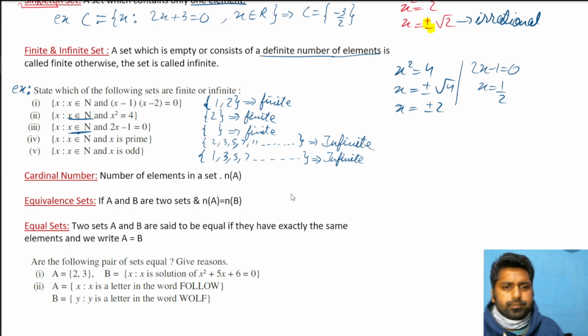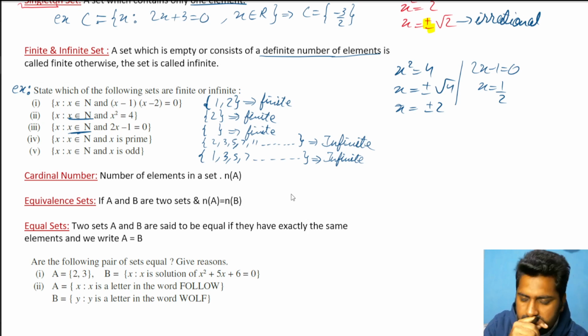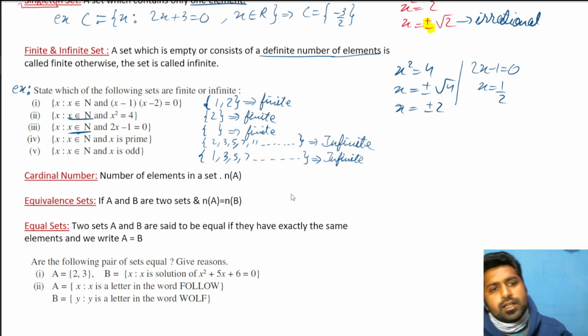Okay, it's as simple as that. So basically, if you are comfortable writing the roster form of any set, you should be able to identify whether it is an empty set or singleton set, finite set, infinite set.